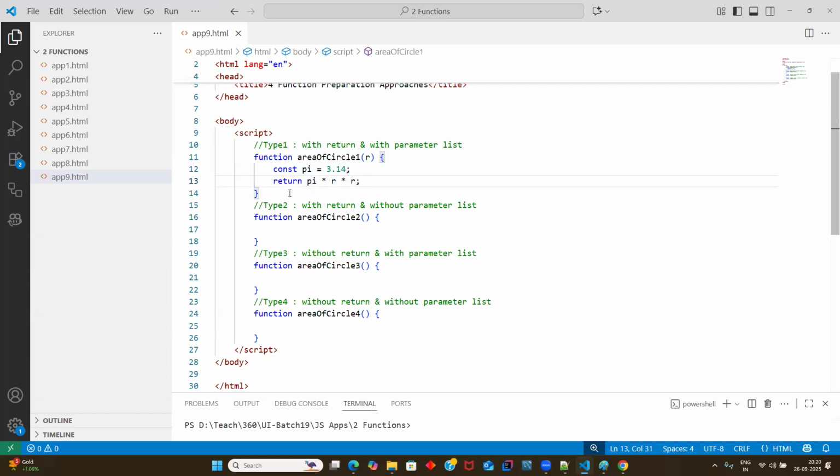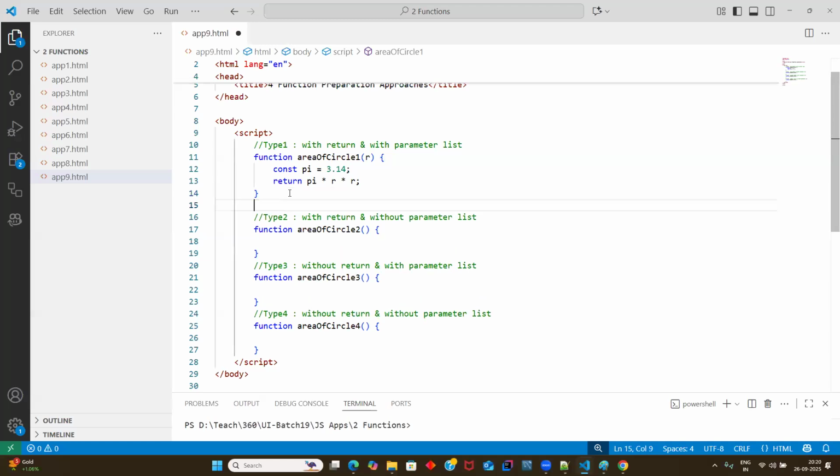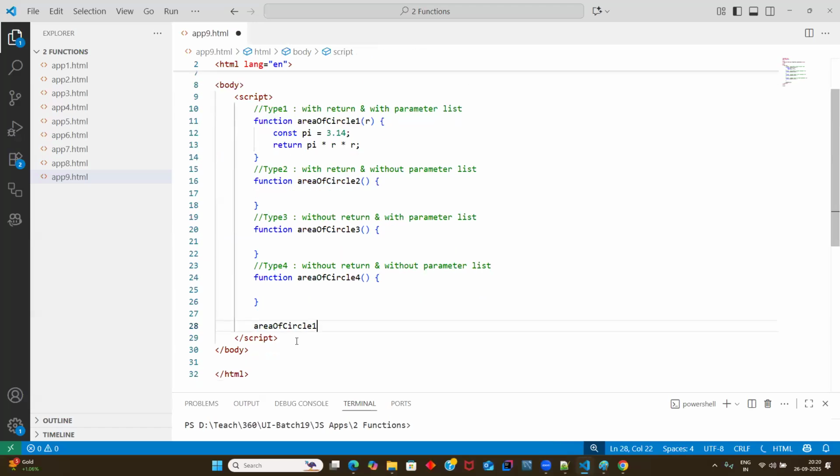Now it's time, guys, to see how to call this function. If you want to call this function, first you should know the function name. And guys, I'm passing an argument. So pi is an argument, r is a parameter. Now, when I call this, the function gets executed, right?